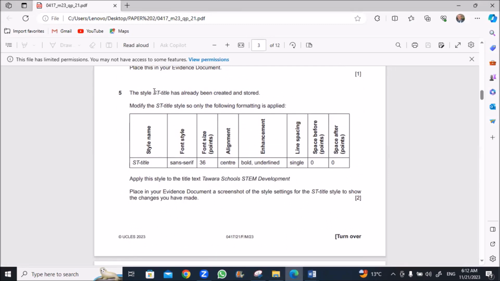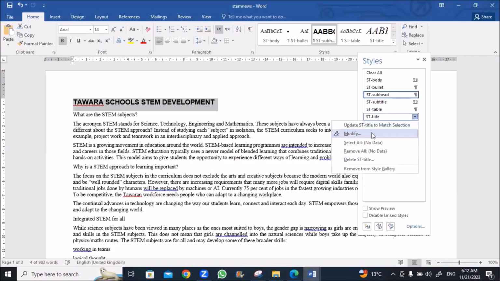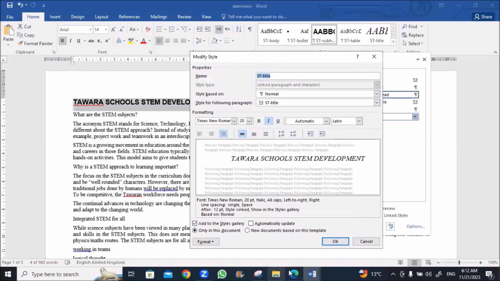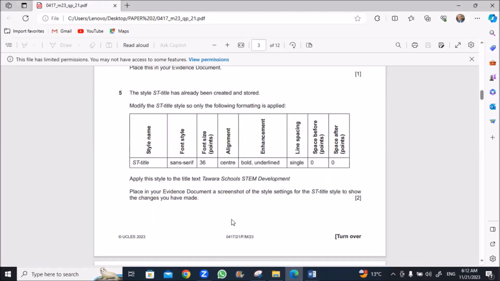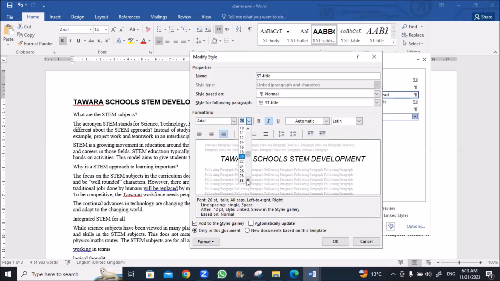Step 5, the style ST title has already been created and stored. Modify the ST title. Here we need to make sure that this style will only have these settings. So only the following formatting is applied: ST title, sans serif, which is Arial, 36. Okay, we'll go to our ST title and modify. We want the font sans serif, which is Arial. So I'll change this to Arial, and the font size is 36.